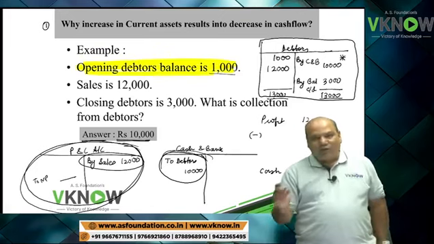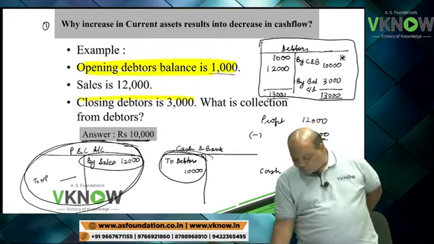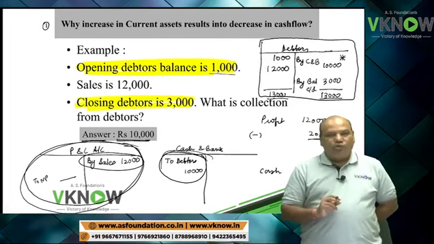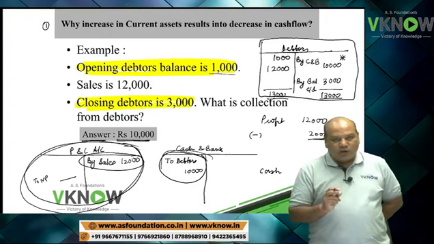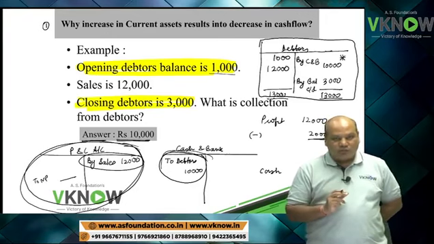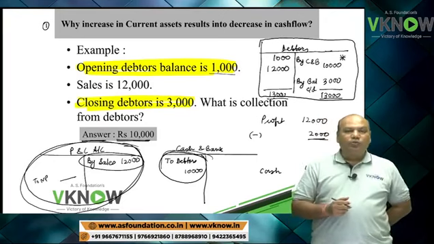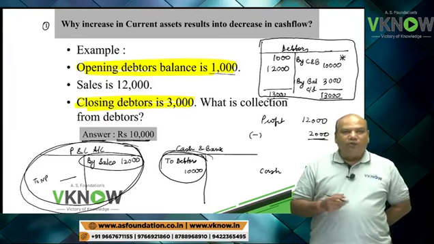Opening debtor 1,000, closing debtor 3,000. Institute will give you only two figures. And then the student will have to find out the cash flow from operation given net profit.